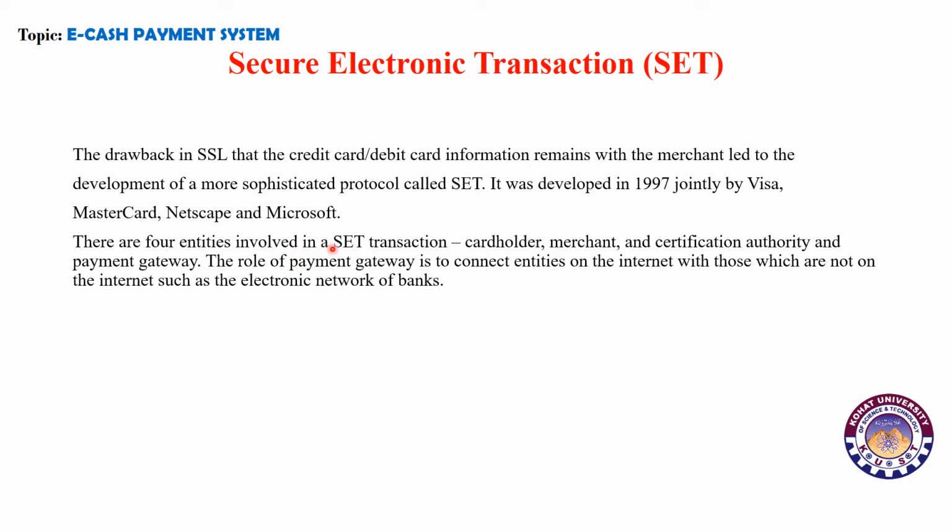The four entities involved in a SET transaction. There were four entities involved in a SET transaction: cardholder, merchant, certification authority and payment gateway. So these four entities were involved in the transaction. The role of the payment gateway is to connect entities on the internet with those which are not on the internet, such as electronic networks of banks.